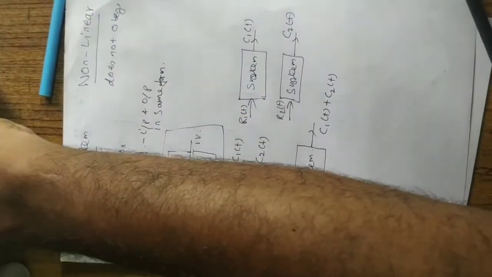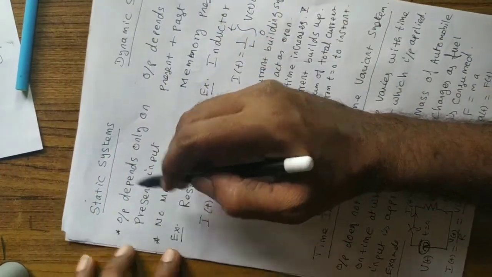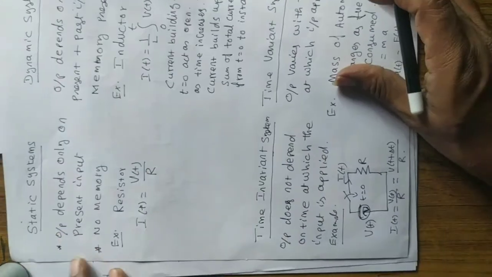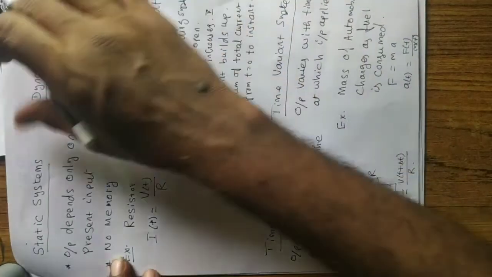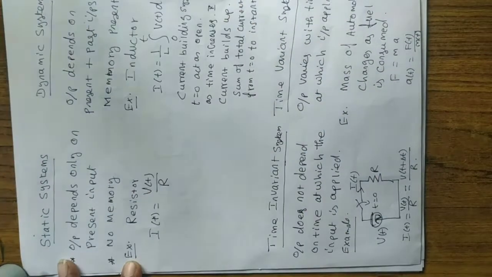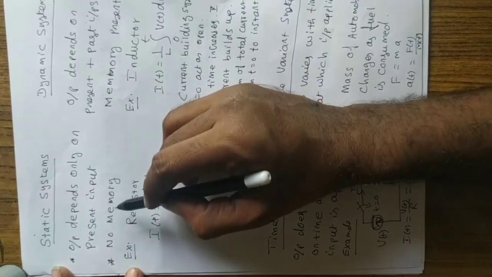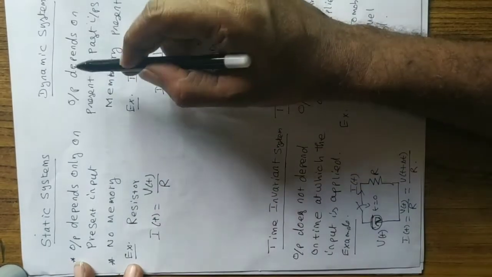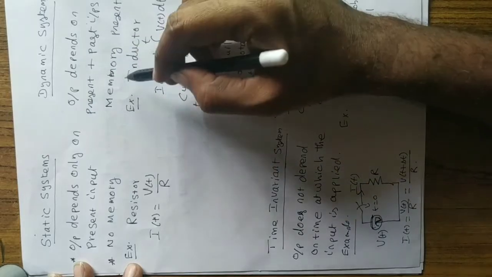So the other classifications are static systems and dynamic systems. See here, a static system means the output depends only on the present input. That means there is no memory. Whereas in dynamic systems, the output depends on present and past inputs.